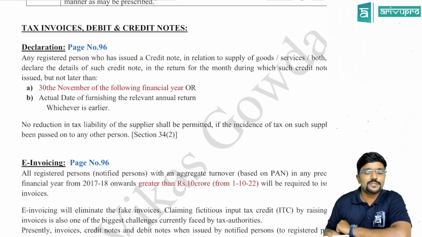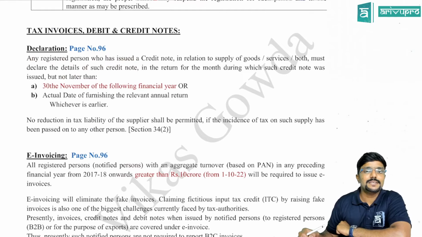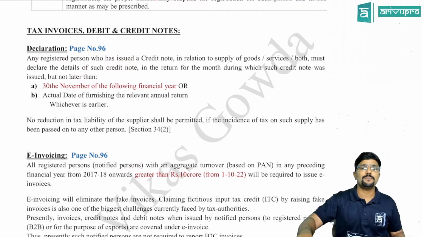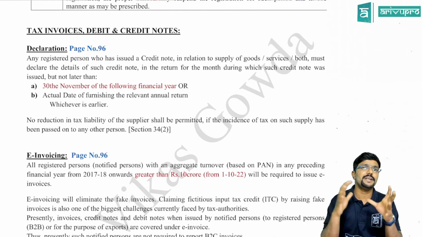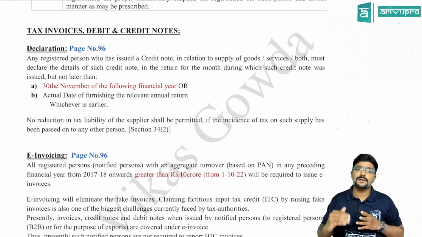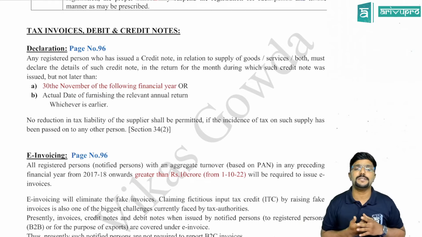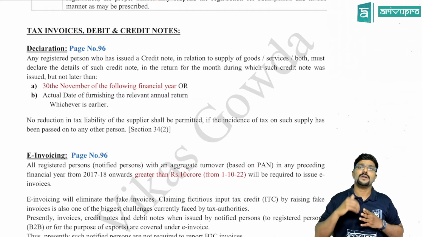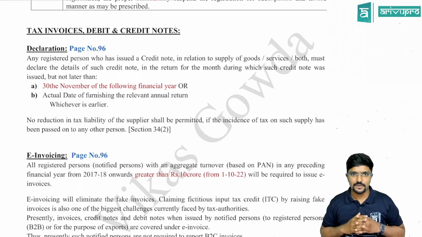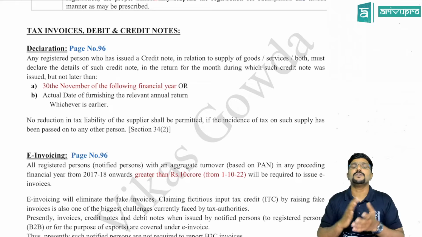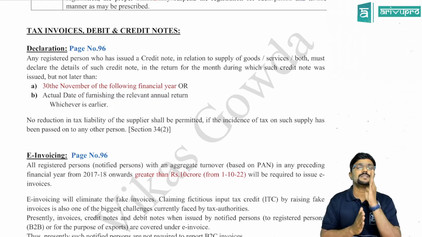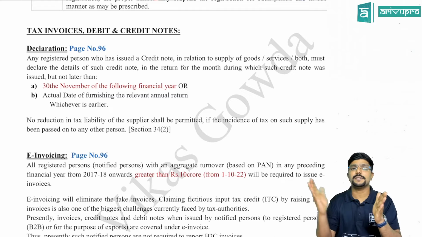Okay, next topic under chapter 5 only, tax invoices, debit and credit notes. See, whenever a credit note is issued by the supplier to the recipient, first of all, when will a credit note be issued? Sir, whenever I have already charged more to the recipient, or collected more tax from the recipient, or if there is a sales return, or if there is any discount given after the supply is made. So for that difference, the supplier will issue a credit note to the recipient.